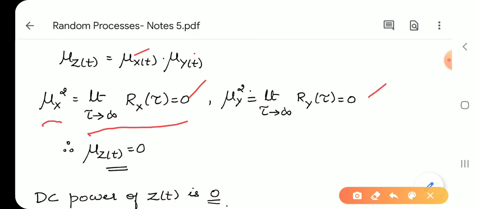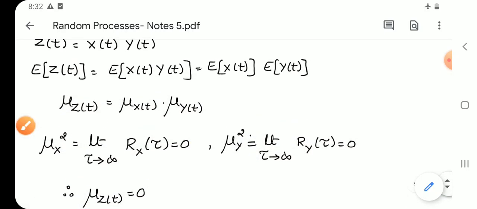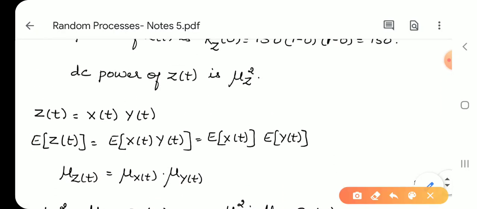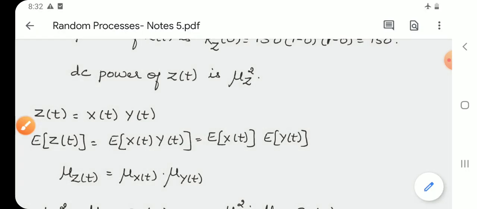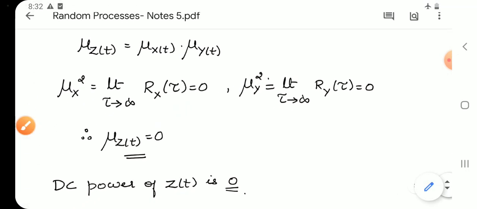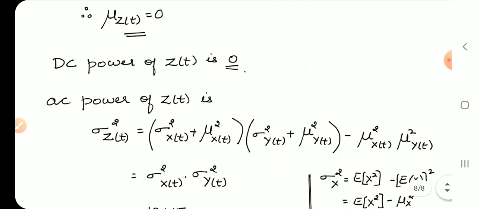When X(t) and Y(t) means are 0, mu_z is also 0. When mu is 0, mu square of Z(t) is also 0. Therefore, the DC power, given by mu_z square, is also 0.